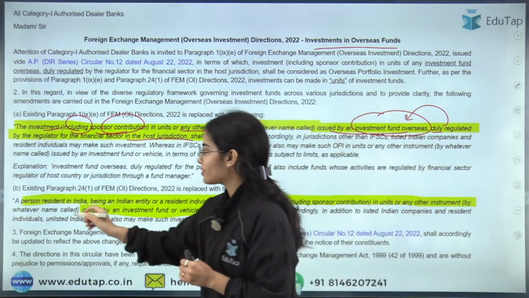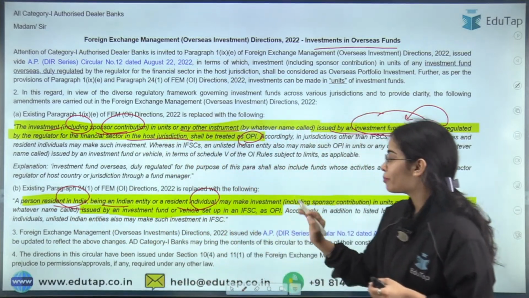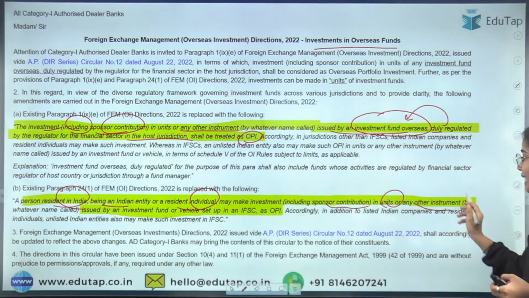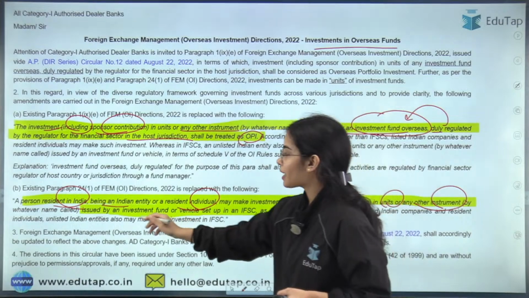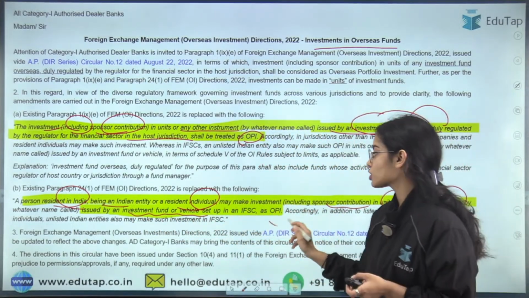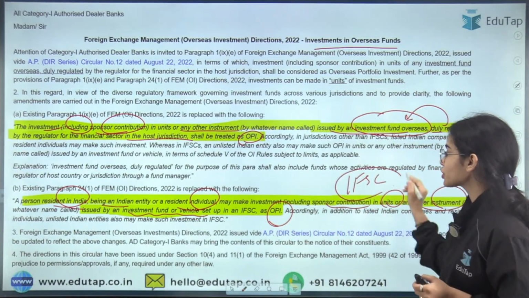As well as, a person resident in India, being an Indian entity or a resident individual, may make investment including the sponsor contribution in units or any instrument issued by the investment fund or investment vehicle set up in an IFSC, will also be considered OPI. Simply, IFSC is what? It is International Financial Service Center.